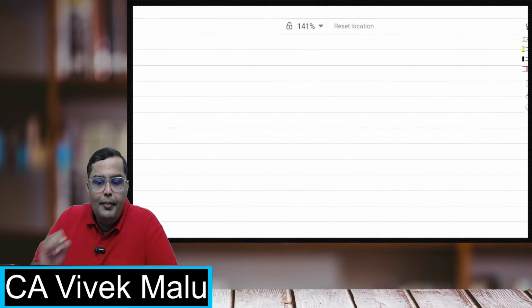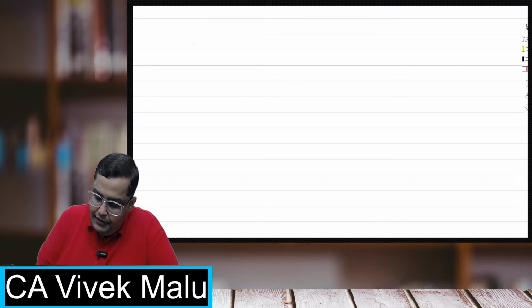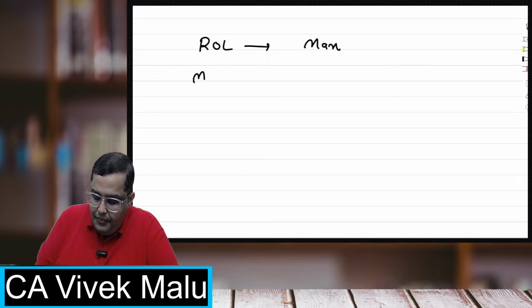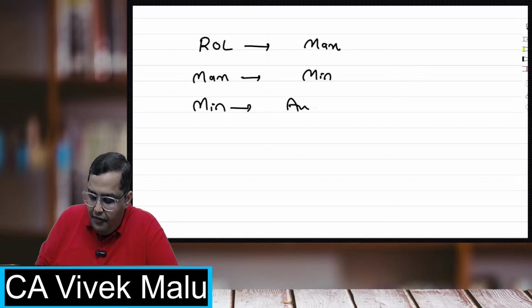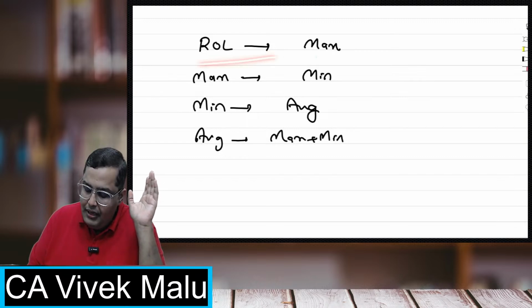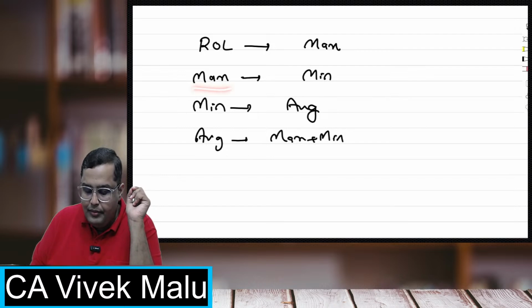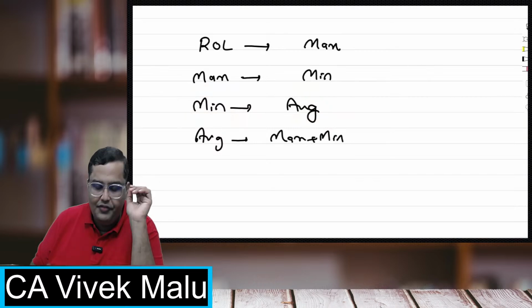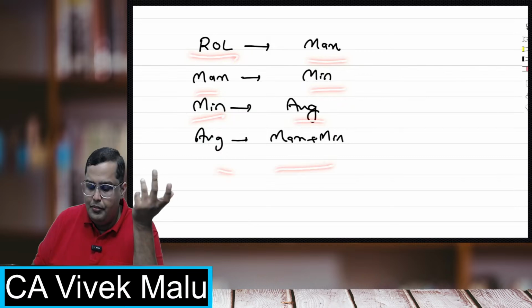Students, I normally remember all the formulas with the help of this logic. In reorder level, maximum. In maximum level, minimum. In minimum level, average. And in average, it is maximum and minimum both. Understand? In the ROL formula, we have maximum. In the maximum formula, we have minimum. In the minimum formula, we have average. You can see all of them are different. In ROL, maximum; maximum, minimum; minimum, average. In average, obviously, both of them, maximum and minimum.